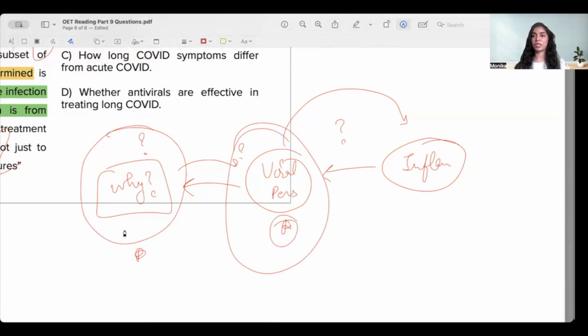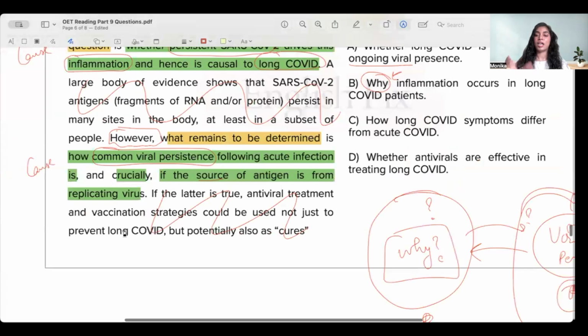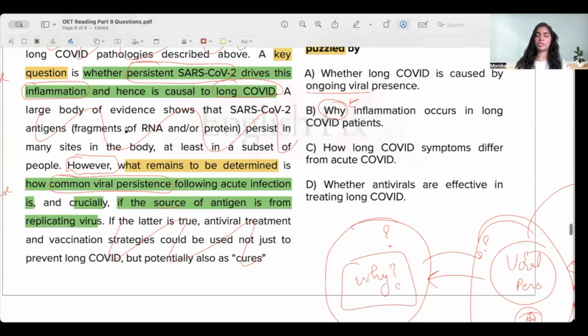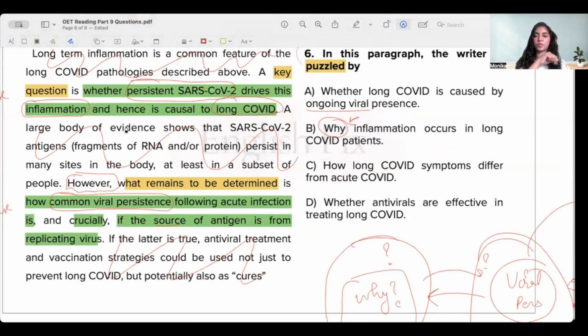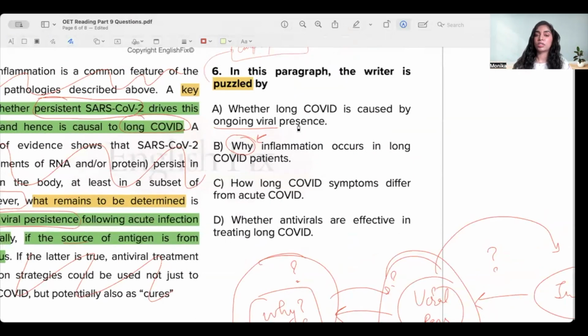Answer option B is telling me you don't know anything. You don't know why it is happening. But answer option A is telling me, and the paragraph is telling, we think this could be the reason. We are not sure. That's what we still have to figure out. It remains to be determined whether viral persistence is actually causing this acute infection, because when the virus replicates, that's when it becomes the long COVID thing. So let's see. I would clearly choose answer option A if I had a choice. So B is wrong according to me.